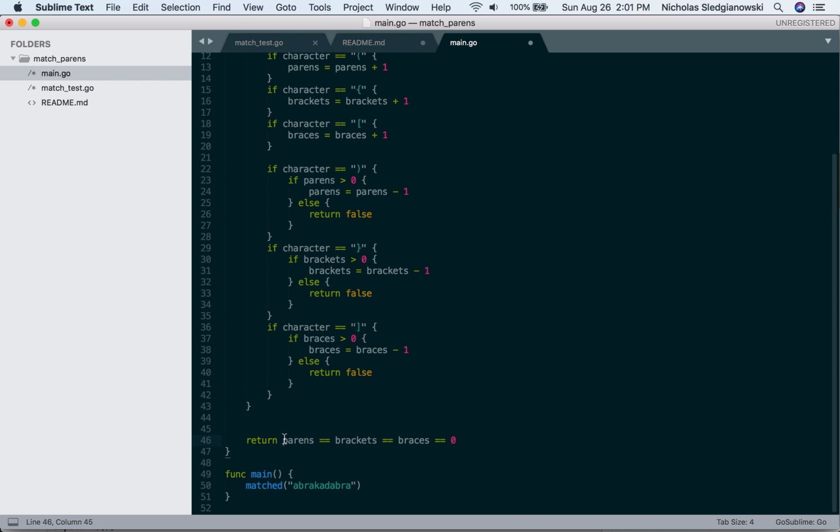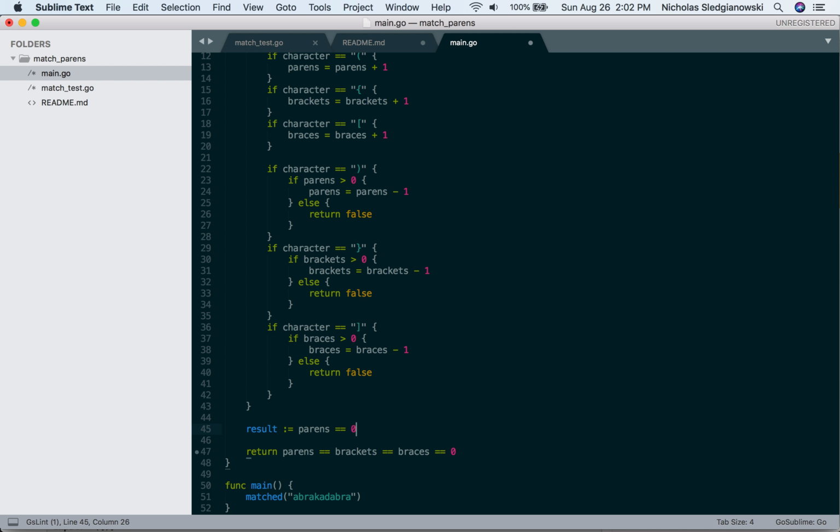Well, there's a long-winded way to do this, which is just as good, so we'll do it that way. We basically say result equals this, parens equals 0.